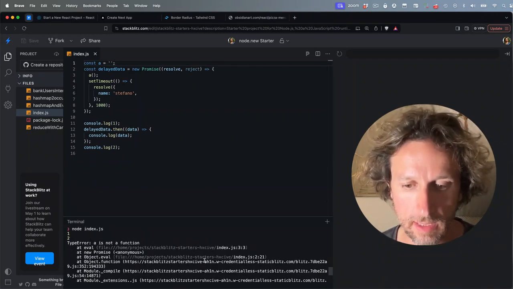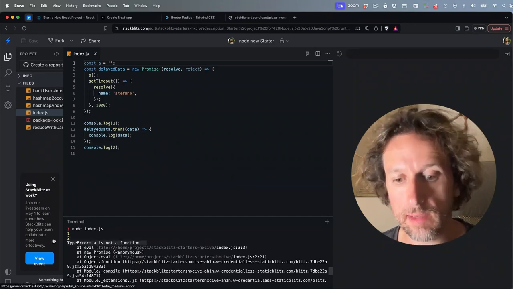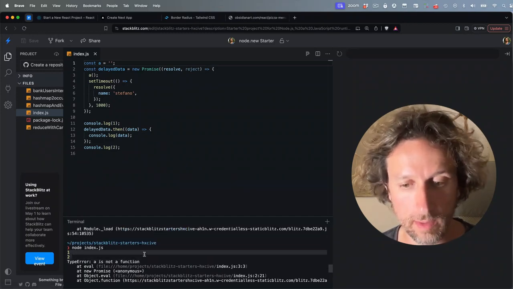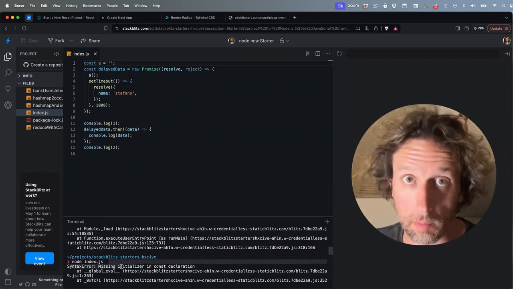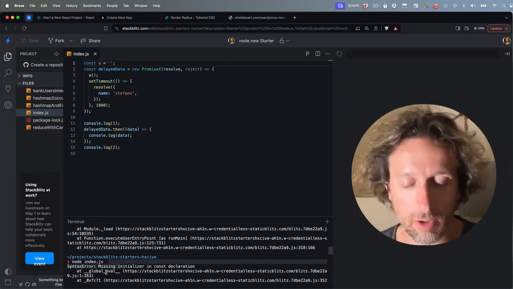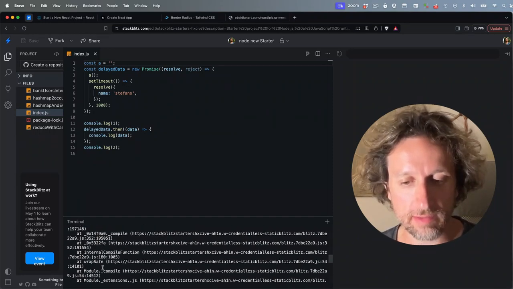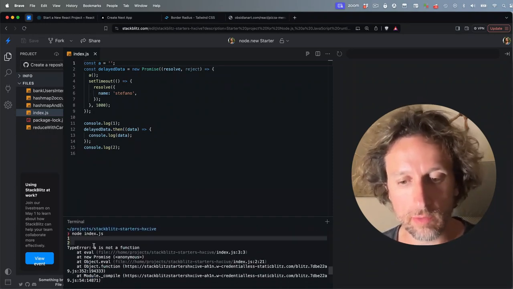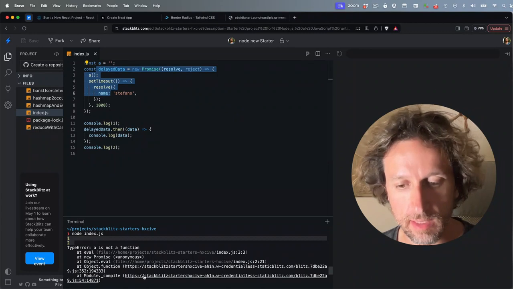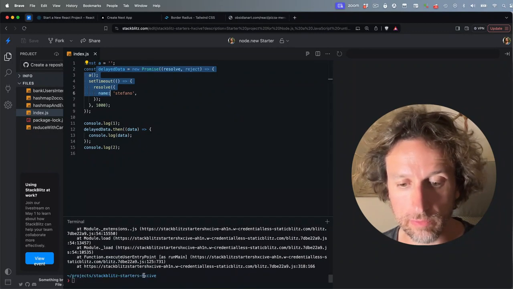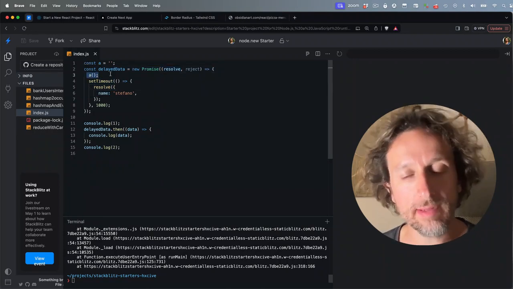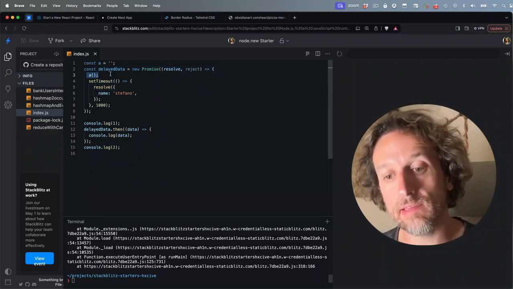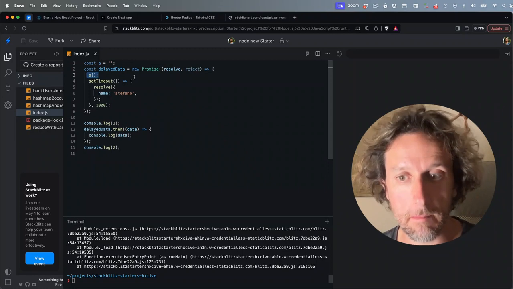Now it is failing again, but this time it's failing because A is not a function, so it will show 1 and 2, while in the other case it's failing at the compile time. It's not actually a compile, but it's failing immediately, so it doesn't even show 1 and 2. In here it's showing 1 and 2, and it fails one instant entering here, and it throws, and the entire execution is locked.